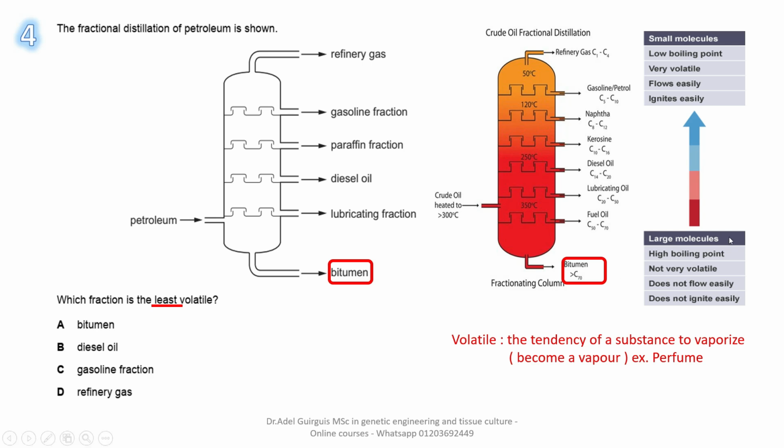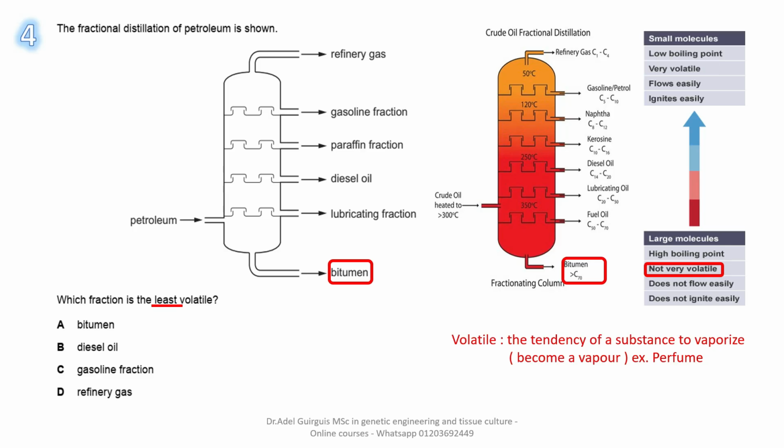Look please, large molecules are at the base of the tower. What are their properties? High boiling point. It needs a lot of heat to reach its boiling point. It needs heating to a higher temperature. Not very volatile. This has the least volatility. So the answer is A.